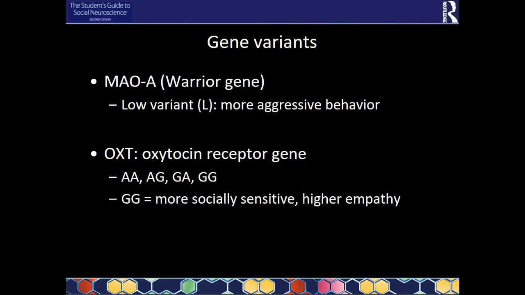So this is the first thing that you need to know. These variants can give you different traits. So it can have influence on your personality. You can become more or less aggressive and more or less socially sensitive.